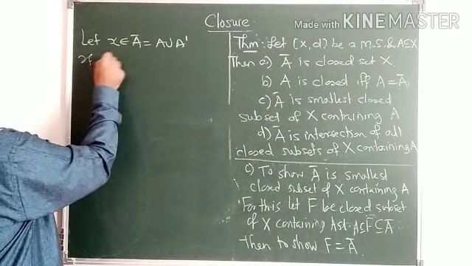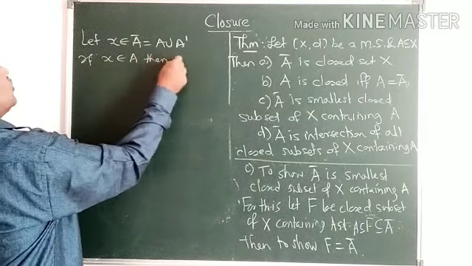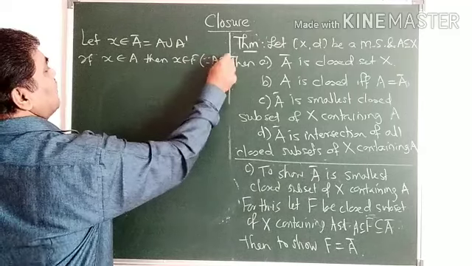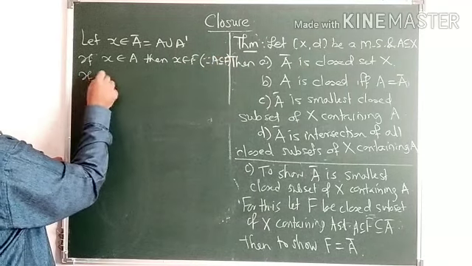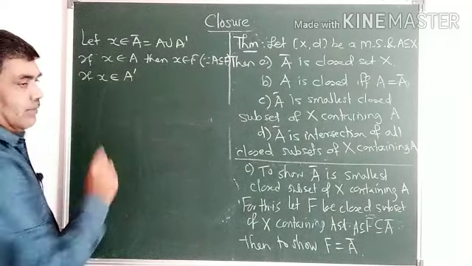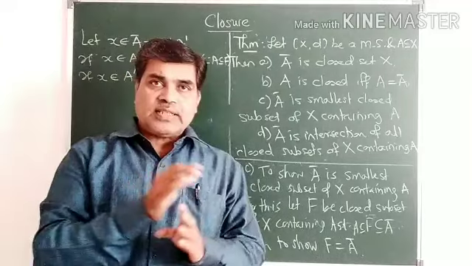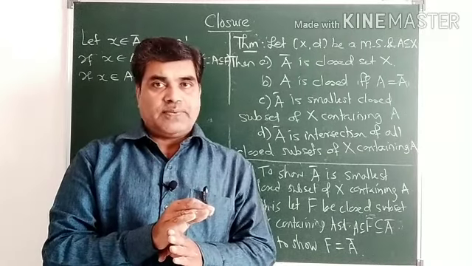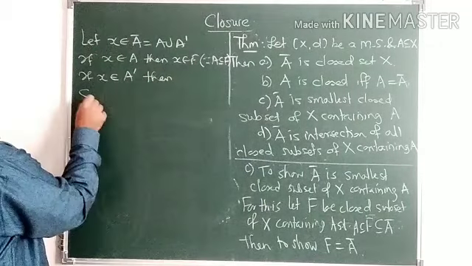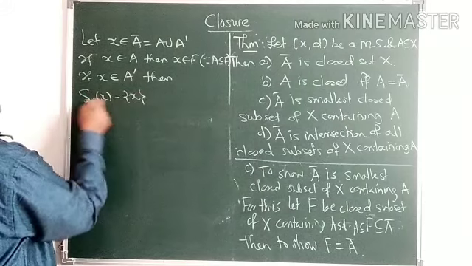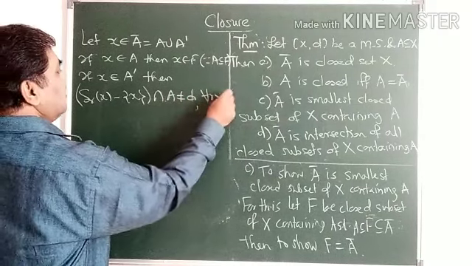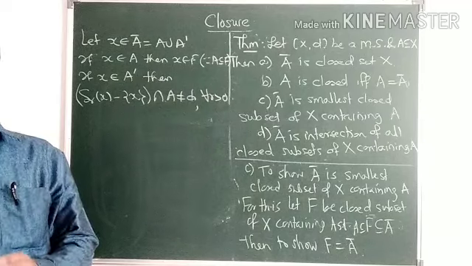If x belongs to A, then x must belong to F, since A is a subset of F. If x belongs to A dash, then what we have to show is that x must lie in F. Then S_r(x) minus x intersection A is non-empty for every r greater than 0.